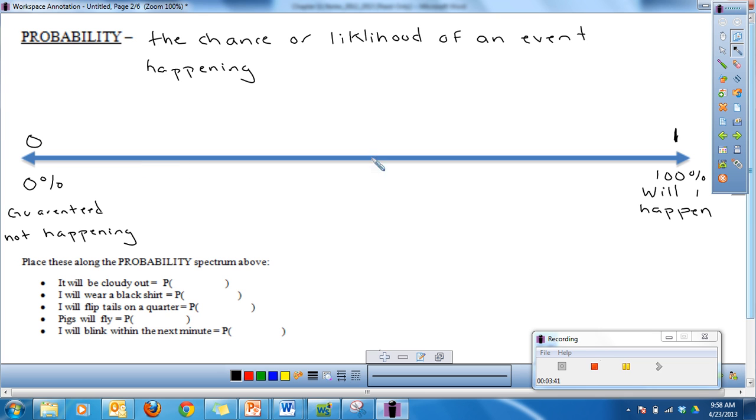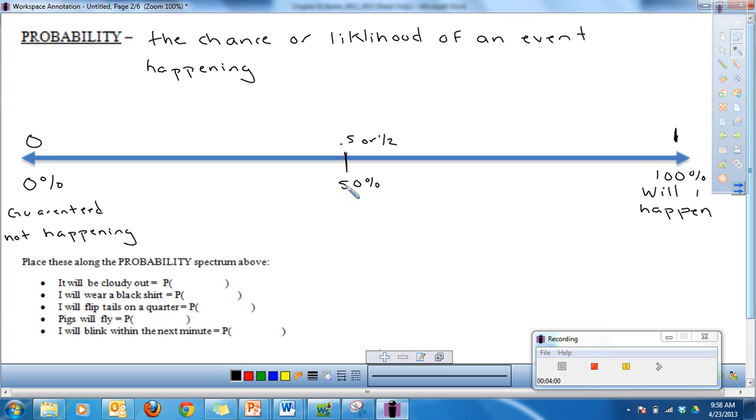In the middle is all the other stuff that could happen or could not happen. There could be a chance. We can think of the middle part as a 0.5 or 1/2, or 50%. For example, I go outside in the morning and it's a little bit cloudy, and I ask, what's the probability that it's going to rain today? That likelihood might be about 50%.